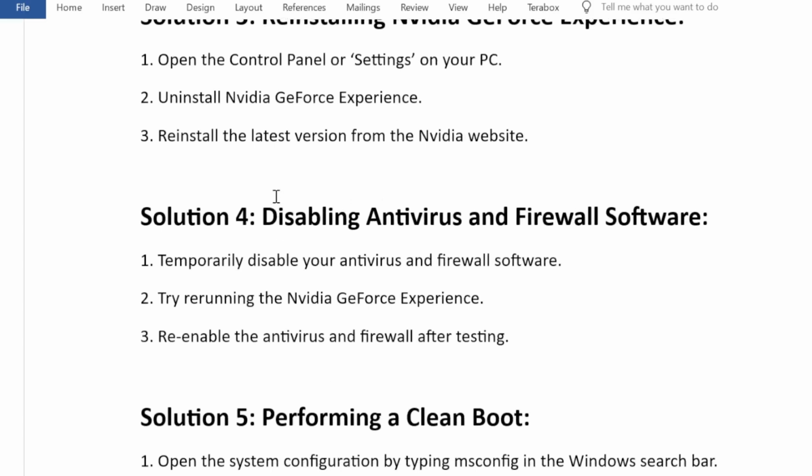Solution 4. Disabling antivirus and firewall software. 1. Temporarily disable your antivirus and firewall software. 2. Try rerunning NVIDIA GeForce Experience. 3. Re-enable the antivirus and firewall after testing.